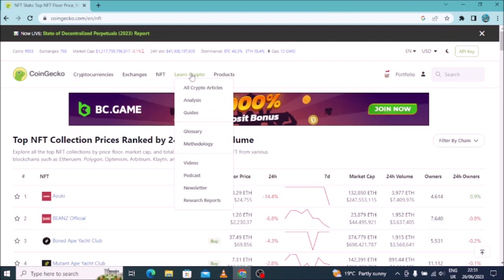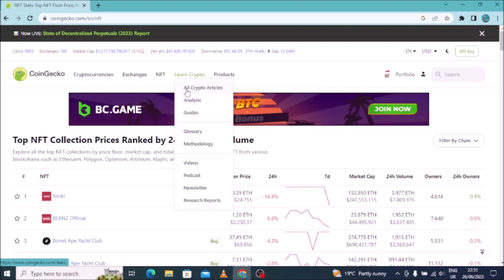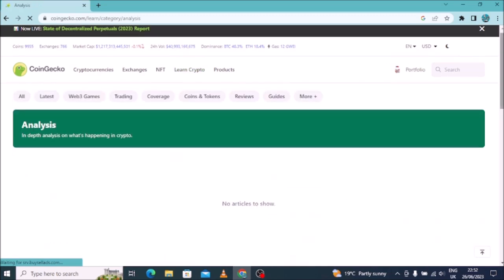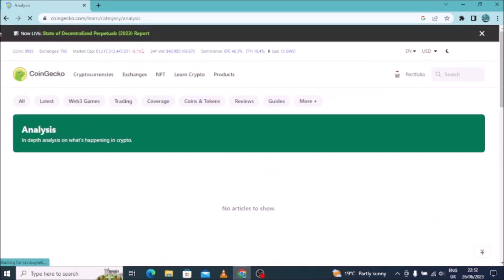There is also Learn Crypto. If you want to see the articles concerning cryptos every day on Coingecko, you can come here and see all the articles. If you want to make analysis on how you can do your own research, of course, you can come here, click on it and see how you can do that.